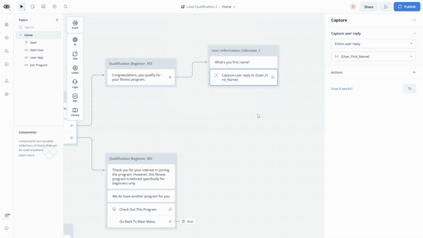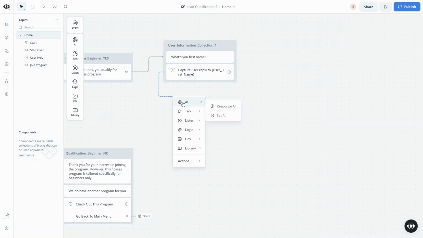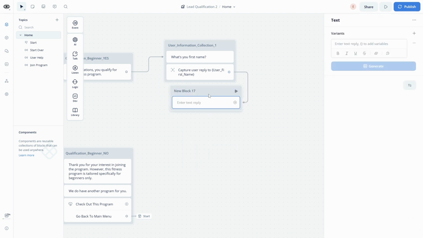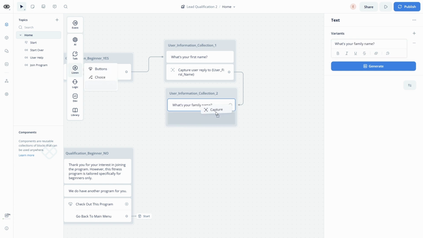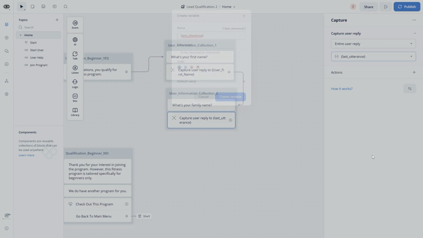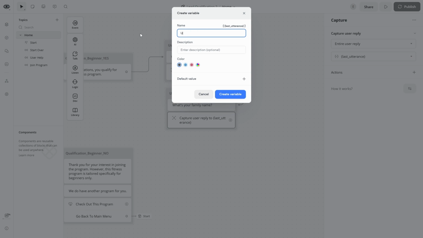Let's create that variable. Then once that's done, let's just copy this and let's call this 2 and let's say, what's your family name? Let's capture that. Let's create a new variable and let's call this user_family_name.